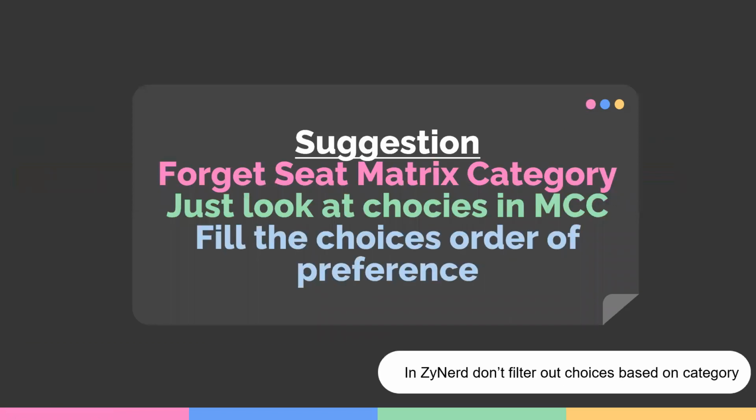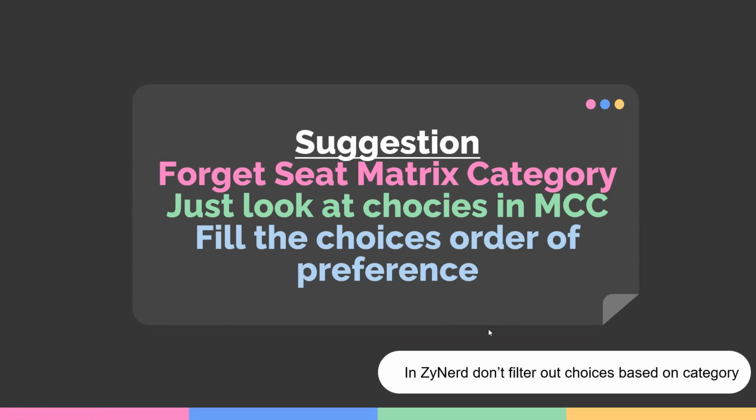So fundamentally, the suggestion is only one. Forget the seat matrix category. Just look at the choices in MCC. Fill the choices in order of preference. Don't worry about whether that seat belongs to your category or another category. Even if the seat does not exist in your category, you might have a chance of that seat being converted to your category and being allotted.